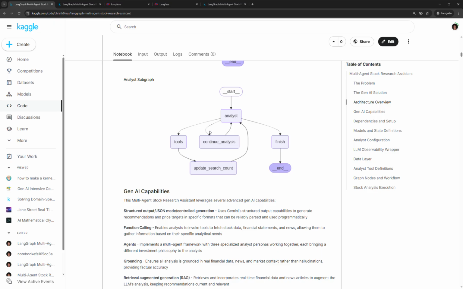Each of the analysts is implemented as a subgraph within LangChain, so we can see that the information comes into the analysts. Their analysis is carried out based upon a prompt which is passed to an LLM with the information they've got, and then they make a decision as to whether they continue their analysis, which tools to use, and then when they finish.